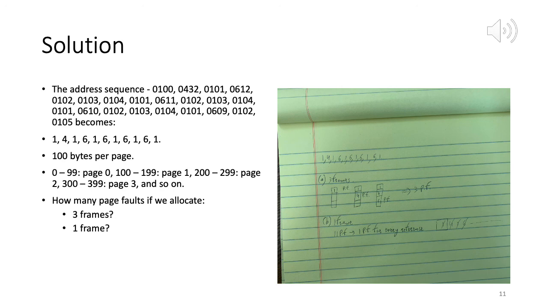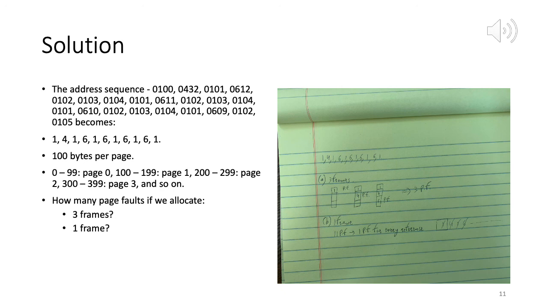Of course, if we have consecutive accesses to the same page, we write the page number only once. We can see here 102 followed by 103 followed by 104 followed by 101. For all these 4 accesses we only write page number 1, just to shorten the reference string.